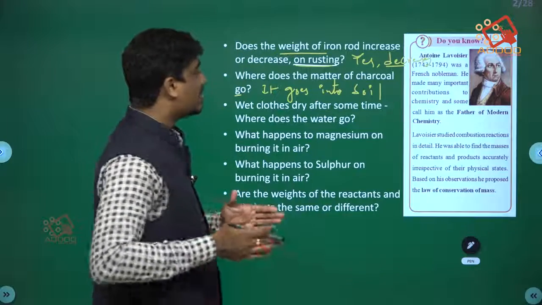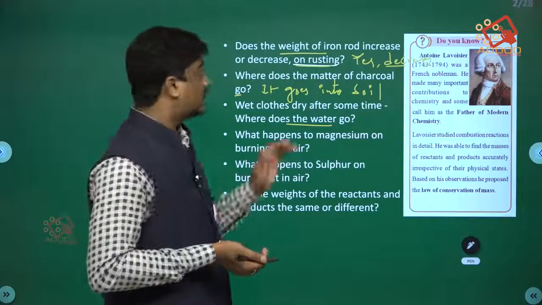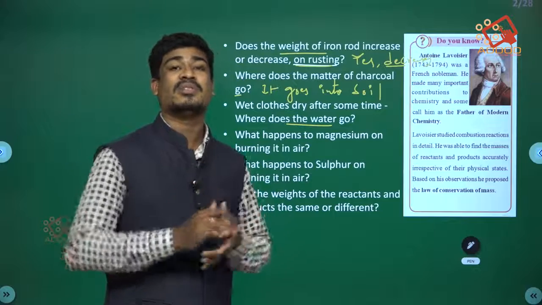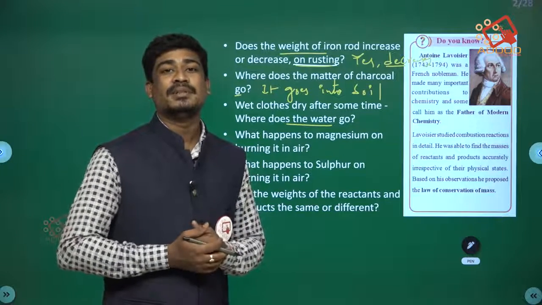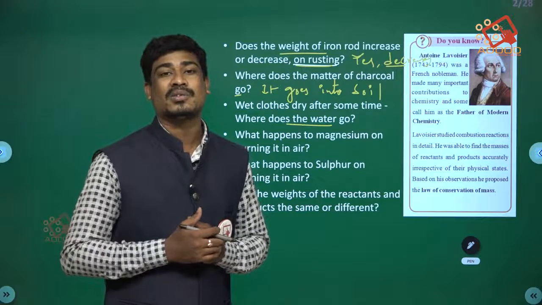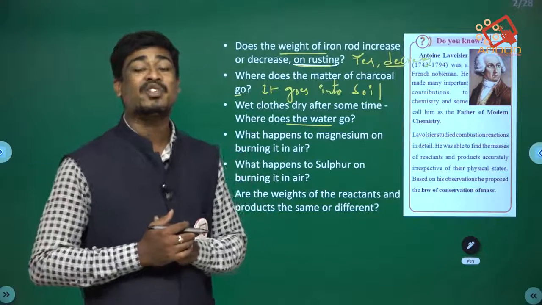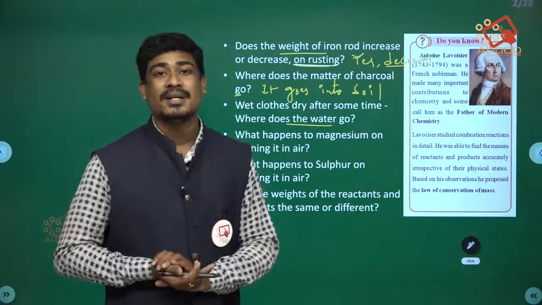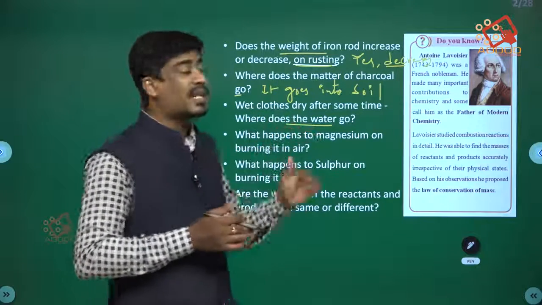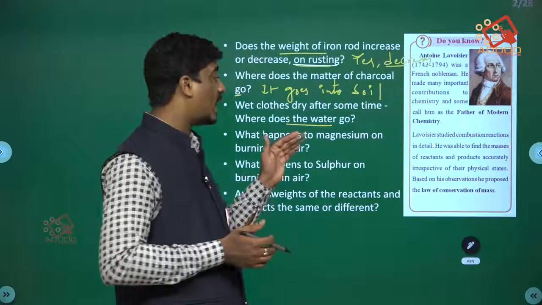Wet clothes dry after some time. Where does the water go? For the drying process, we keep wet clothes in sunlight. After some time, the water present in the wet clothes escapes from the cloth, by the evaporation process we studied in the last chapter. So the water undergoes the evaporation process.